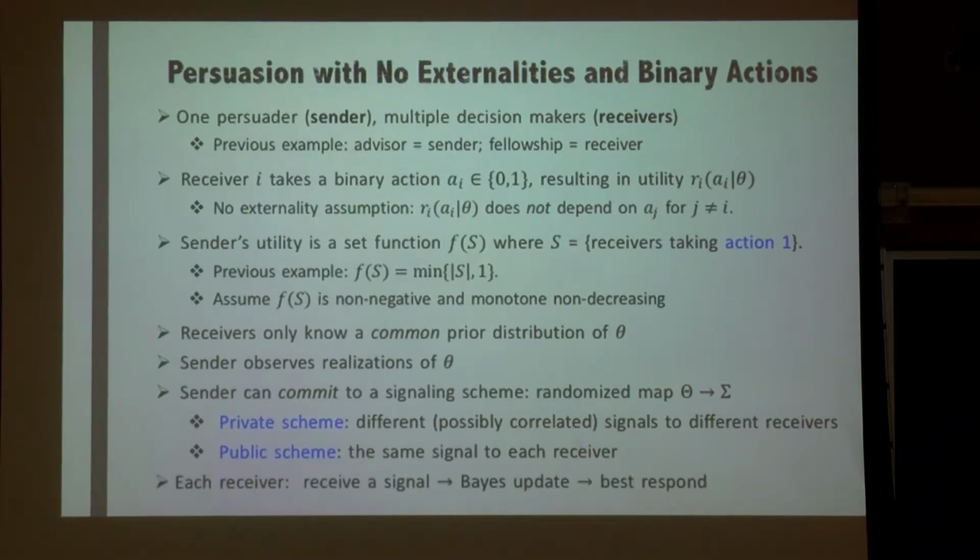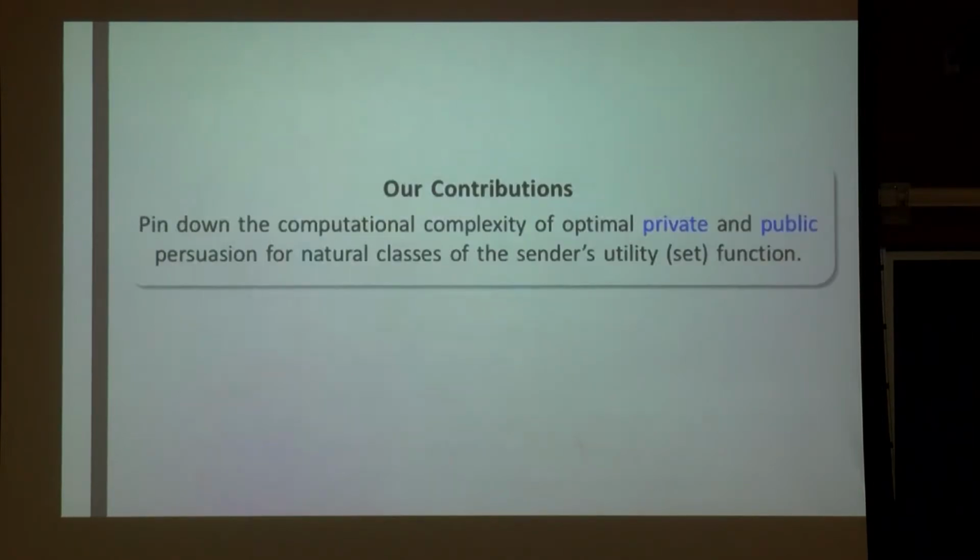Okay? And each receiver is going to receive a signal and do a Bayesian update about the state of nature and then Bayesian respond. For example, each fellowship is going to receive a recommendation letter. They're going to update their belief about the student and decide to give the fellowship or not. The main contribution of this paper is we pin down the computational complexity for optimal public and private persuasion for natural classes of the sender's utility function, which, recall, is a set function.